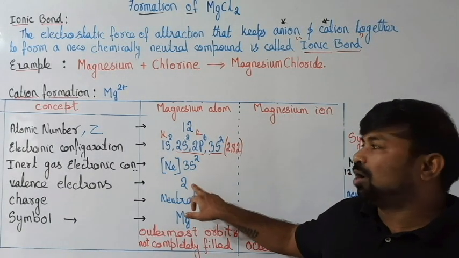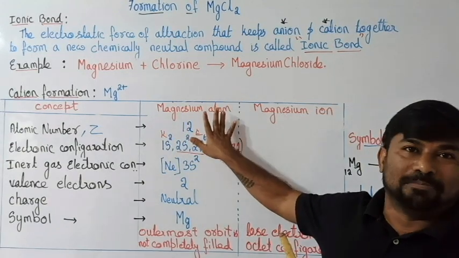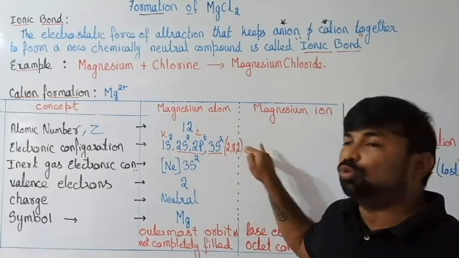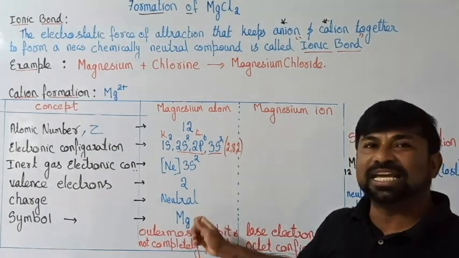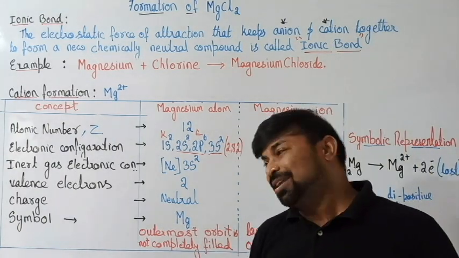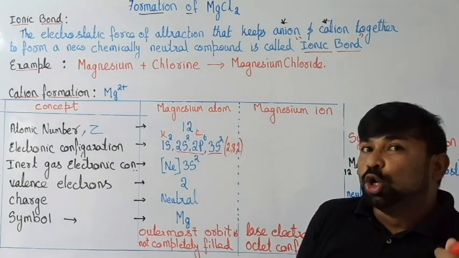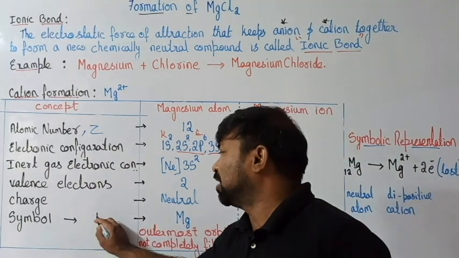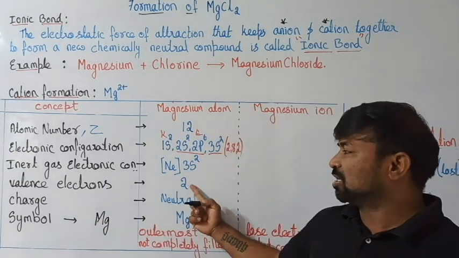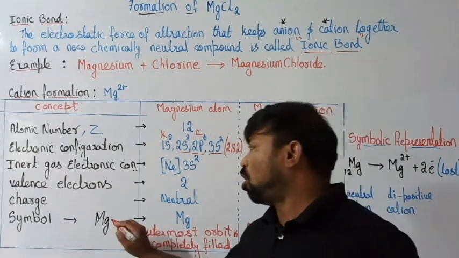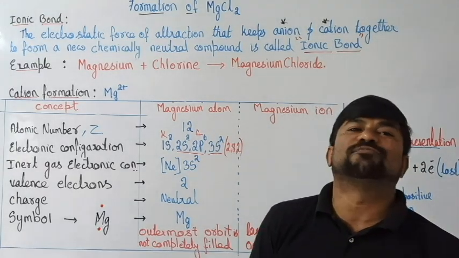So the outermost orbital valence electrons are 2. But please remember, we are talking about the magnesium atom: 12 protons and 12 electrons, equal numbers, therefore it is neutral. The symbol of magnesium is Mg, and if you want the Lewis dot picture, I draw Mg, and how many valence electrons are there? 2. Therefore we go with two dots. That is the Lewis dot picture of magnesium.